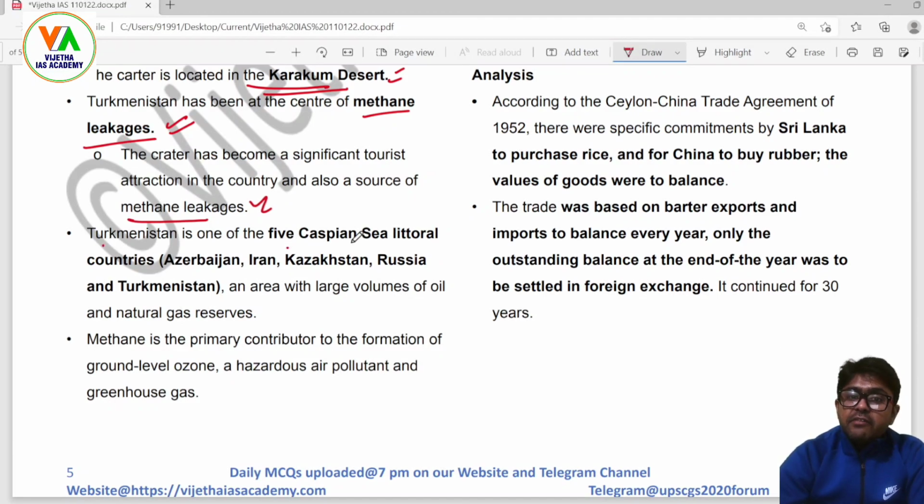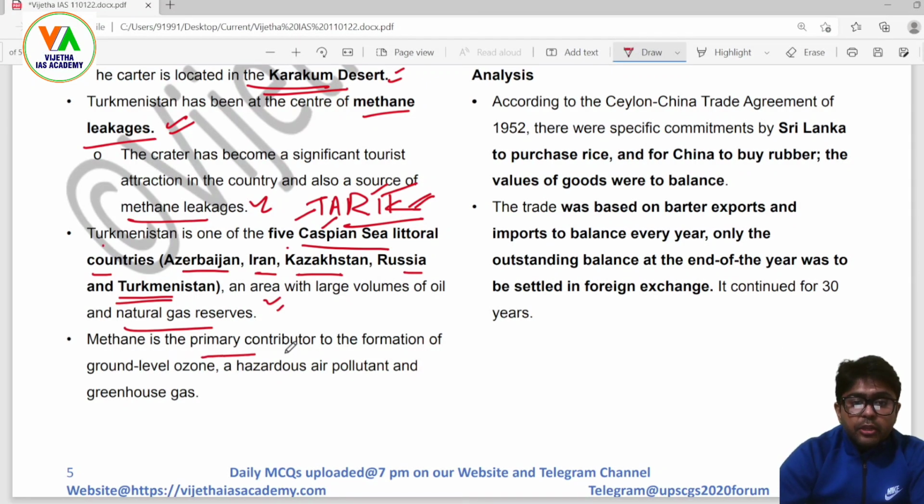Turkmenistan is one of the 5 Caspian Sea littoral countries: Azerbaijan, Iran, Kazakhstan, Russia, and Turkmenistan. The countries surrounding the Caspian Sea are known by the mnemonic Tariq. Here the names suggest Tajikistan, Azerbaijan, Russia, Iran, and Kazakhstan. Now, this is an area with large volumes of oil and natural gas reserves.